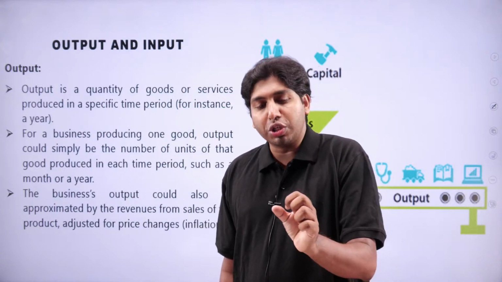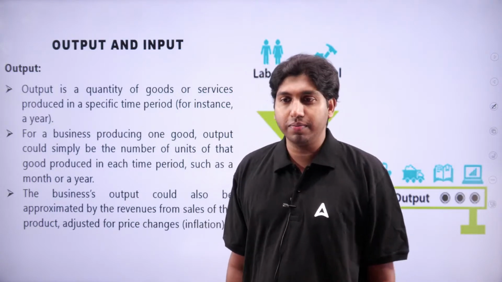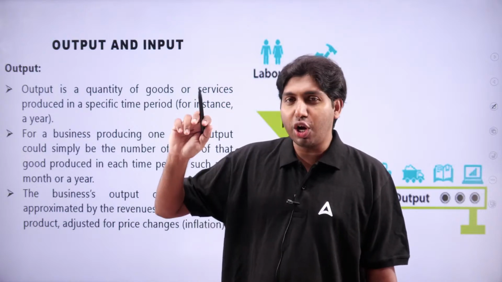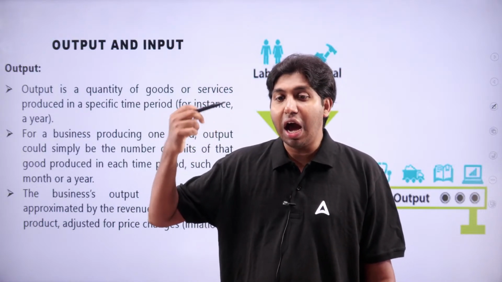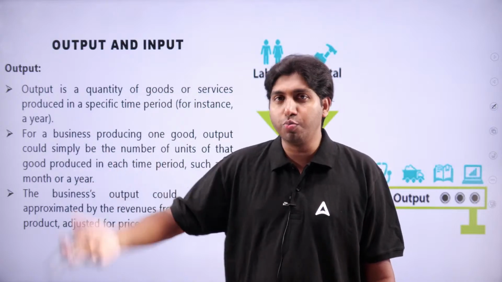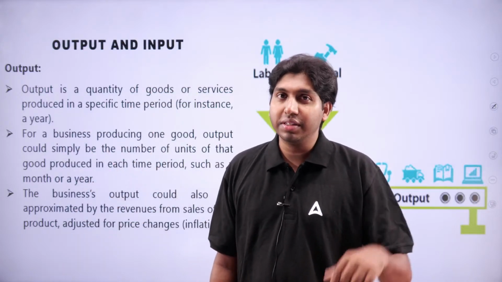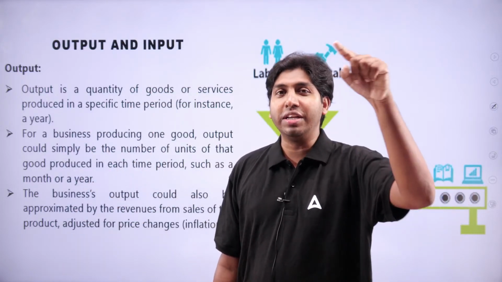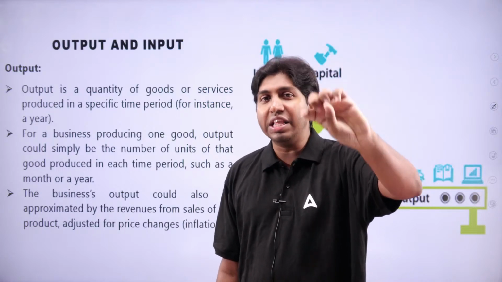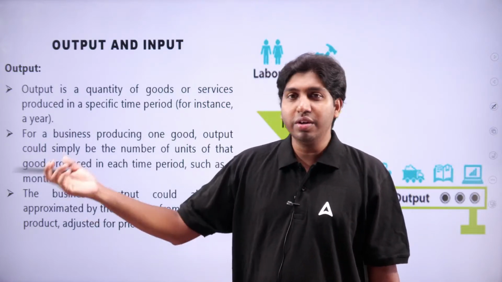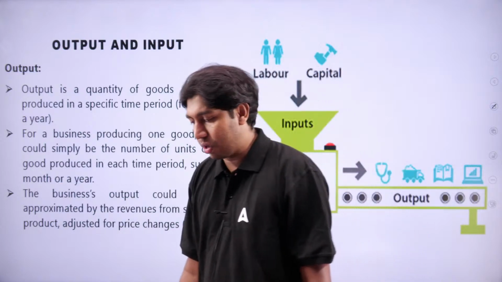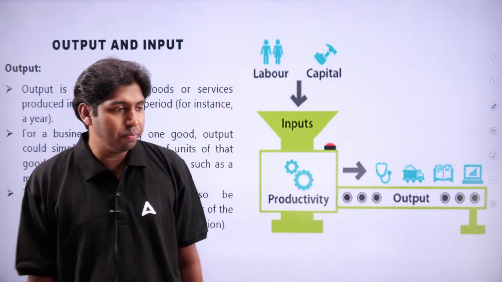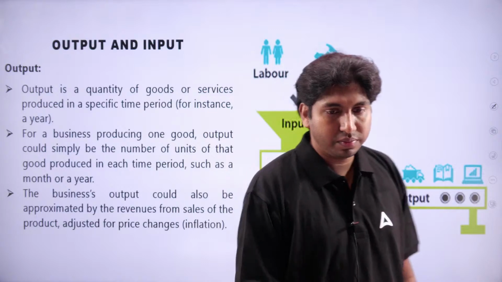In order to produce output, we need input. Petrol is an output. It is an example of output. But crude oil is not an output, it is an input, and with that crude oil, we produce petrol, kerosene, diesel, etc. Petroleum and its byproducts.